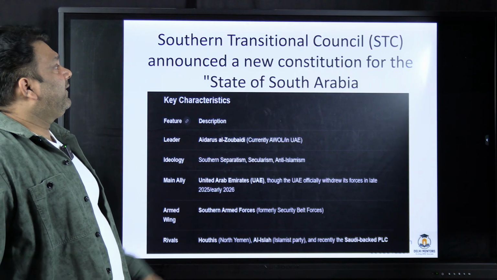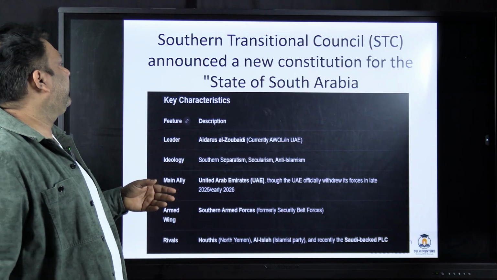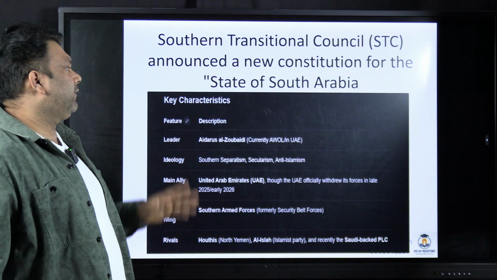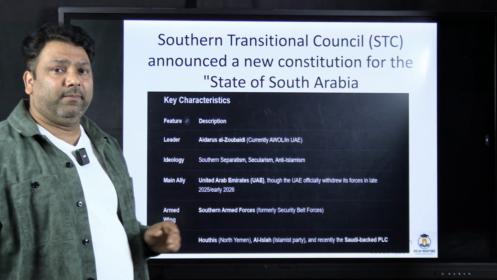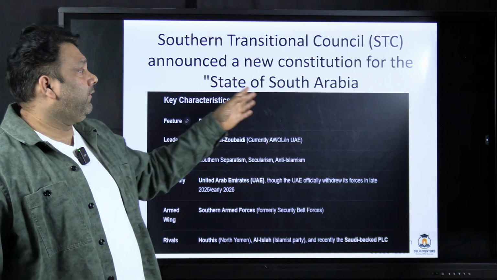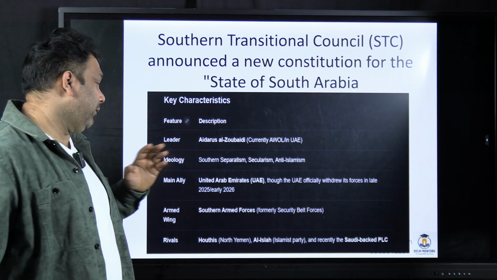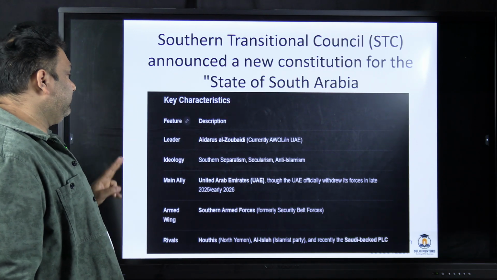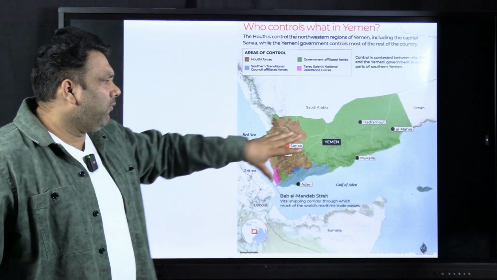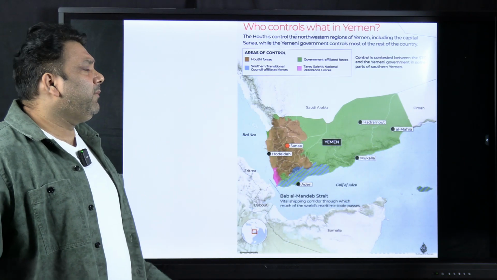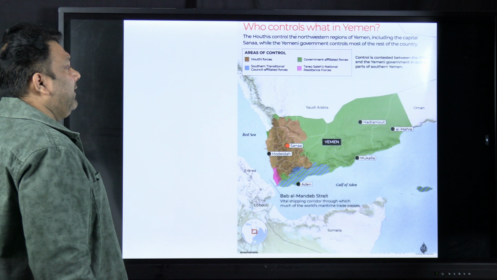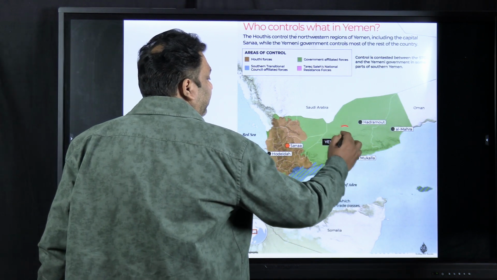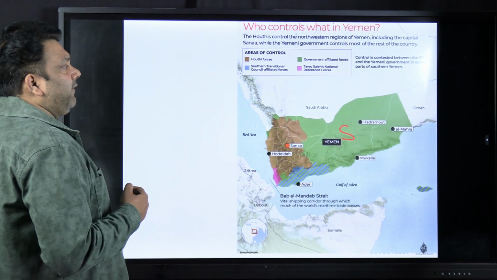So next, Southern Transitional Council announced a new constitution for the state of South Arabia. See, state of South Arabia, not Saudi Arabia, South Arabia. Now let's see. Now this is Yemen. In Yemen, many groups are very active. So this is where you have the Sunnis. Sunni ka government hai, very active.